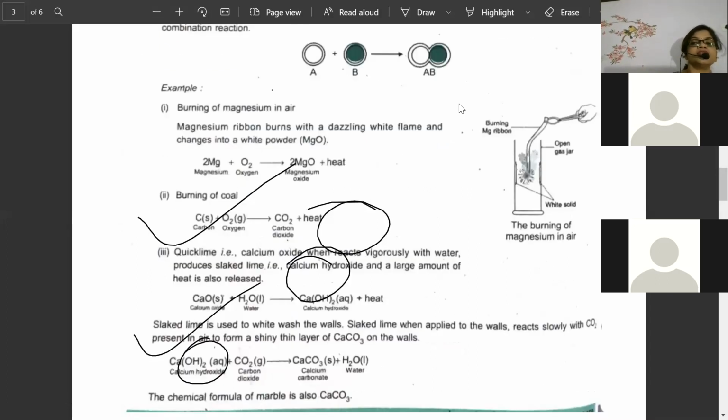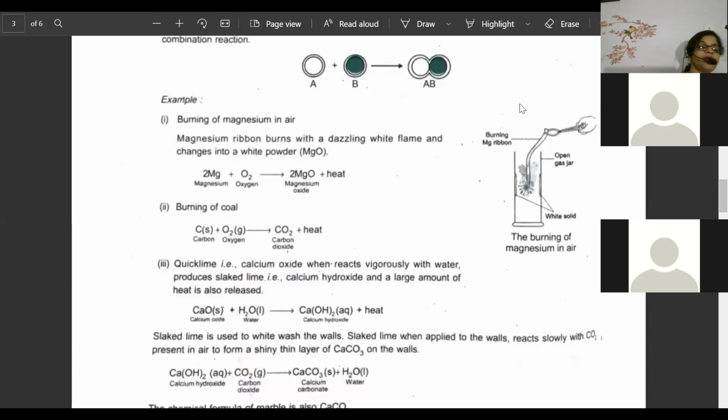What is quicklime? Quicklime is calcium oxide. Then slaked lime, calcium hydroxide, correct Arif. Calcium hydroxide is slaked lime.